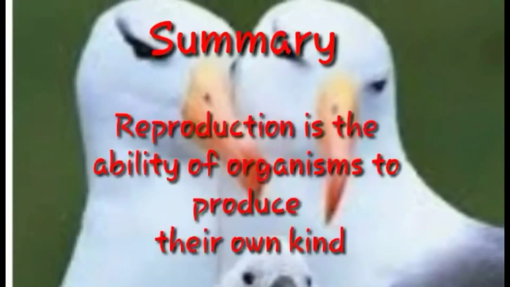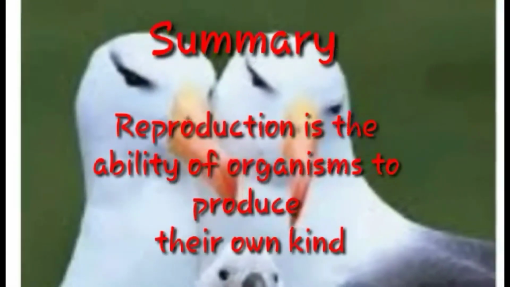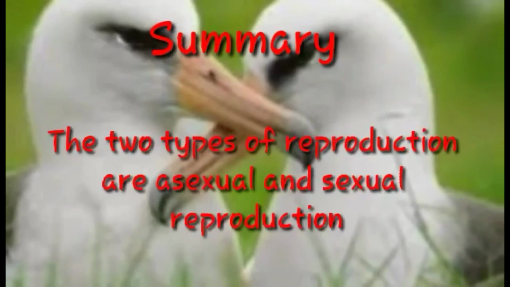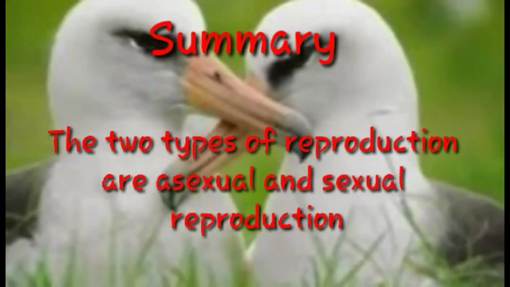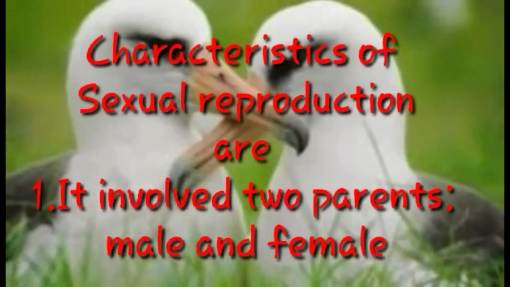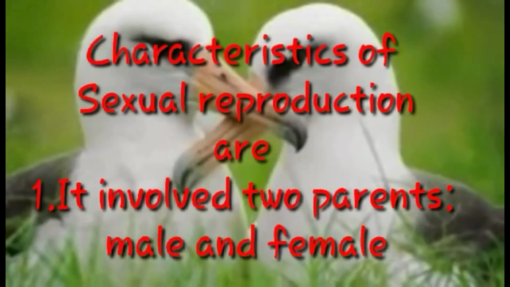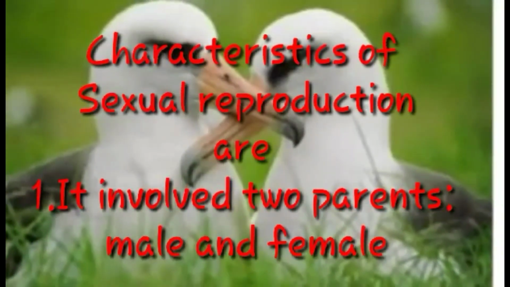Summary. Reproduction is the ability of organisms to produce their own kind. The two types of reproduction are asexual and sexual reproduction. Characteristics of sexual reproduction are: it involves two parents, male and female.